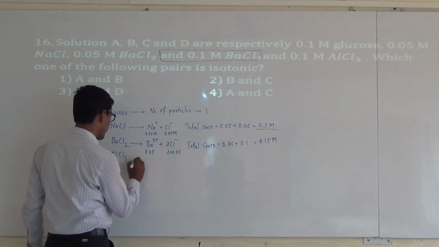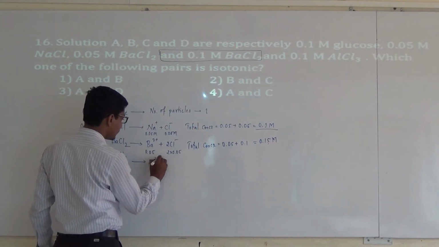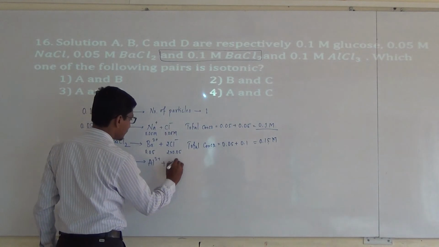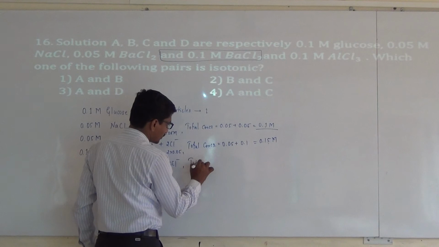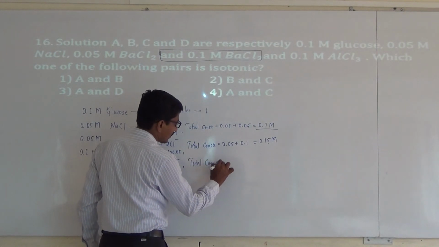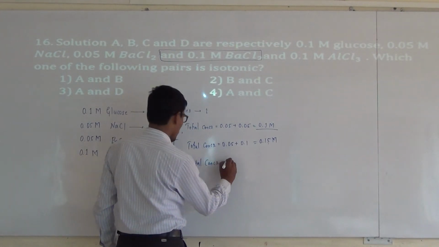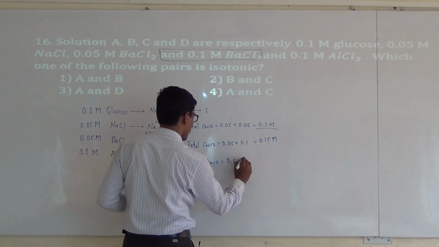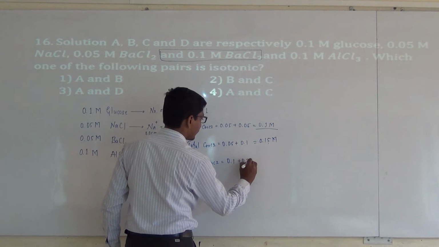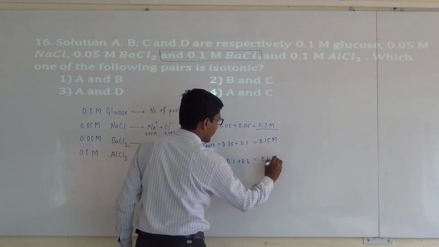And in the last one, Al3+ and 3Cl-, total concentration including each ion is 0.1 plus 3 into 0.1, 0.3, which is equal to 0.4 m.